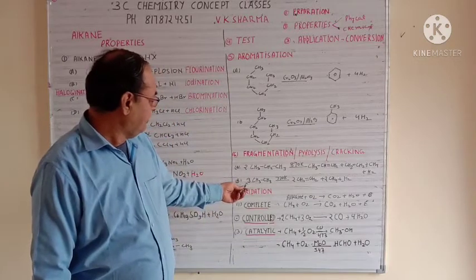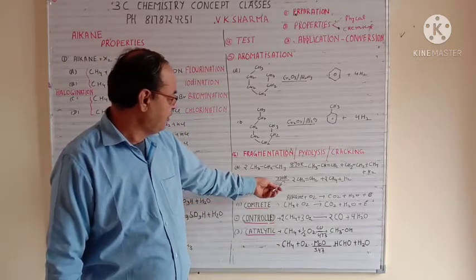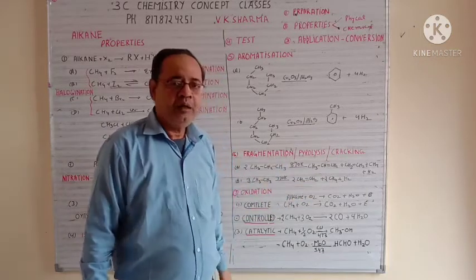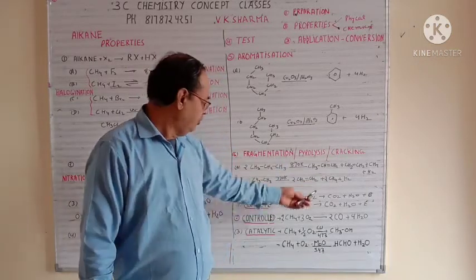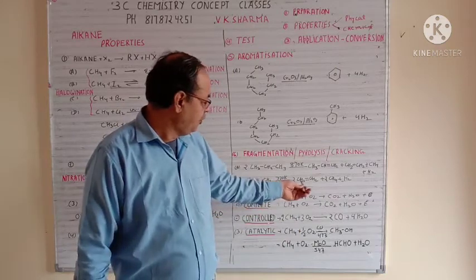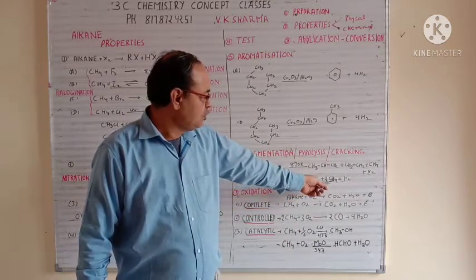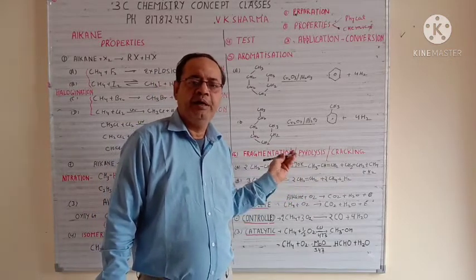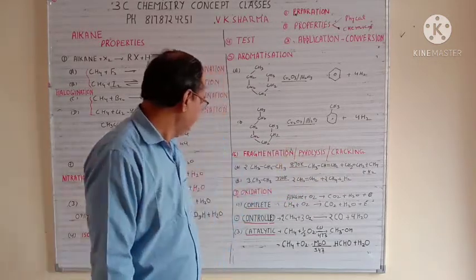Now the next example is CH3 at 770 Kelvin. So this will give you one ethene, one methane and one H2 product. So balance it. So it will give you twice of CH2 double bond CH2 plus twice of CH4 plus H2. So this is your concept of fragmentation, breaking or pyrolysis.